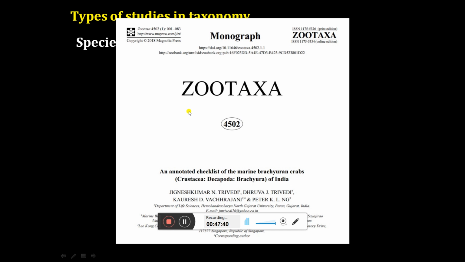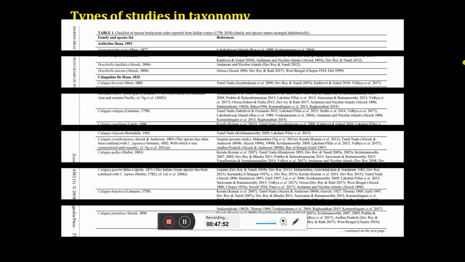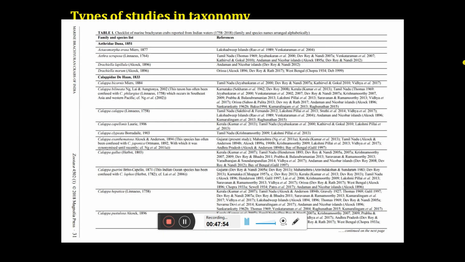Now, whoever is working on the marine brachyuran crabs of India has to cite my paper. So by publishing this kind of checklist, they can give you a good amount of citations. You can see this is the format of the checklist which we have published, right?